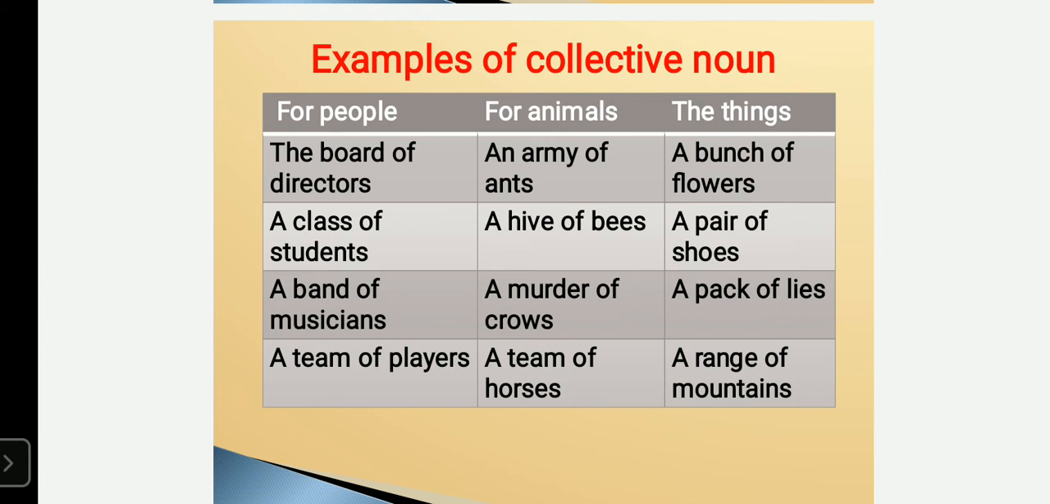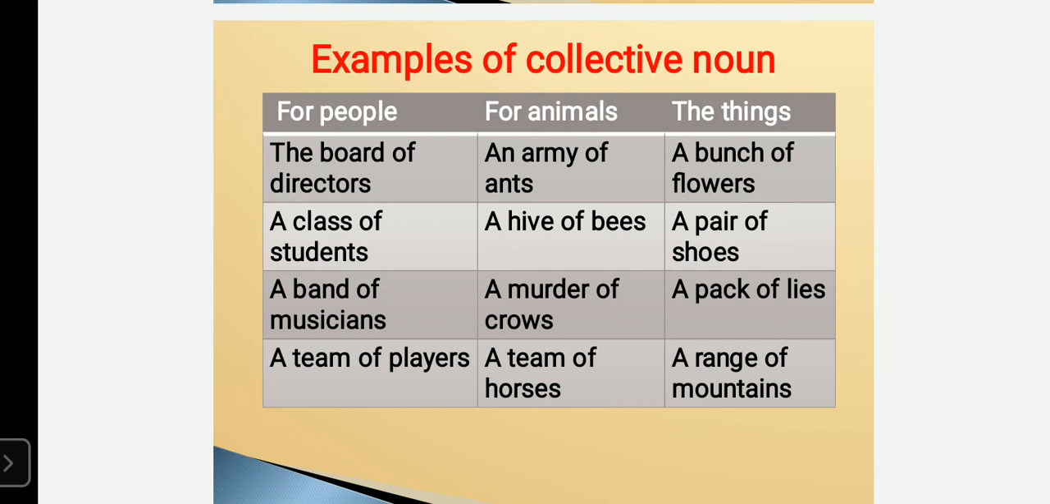And for animals, an army of ants. As I said when speaking about an army of soldiers, because of summer the ants used to crawl all over the walls of our house. So we call that group of ants an army of ants. A hive of bees. And if we scatter some food, some grains, in front of our house, suddenly the crows gather in front of it. So a group of crows is called a murder of crows. And a group of horses is called a team of horses.